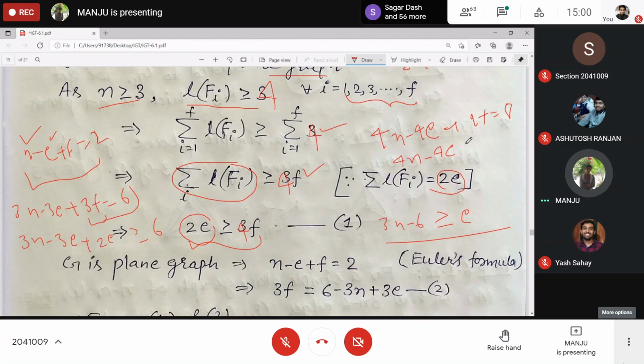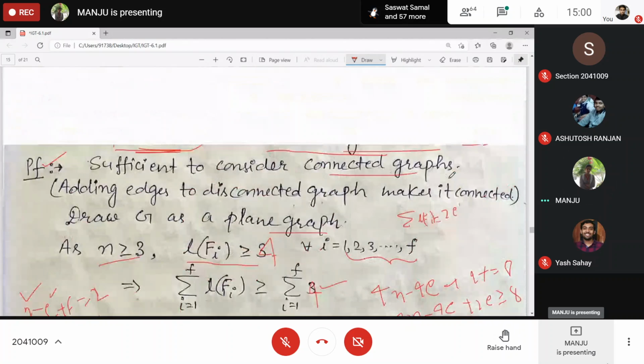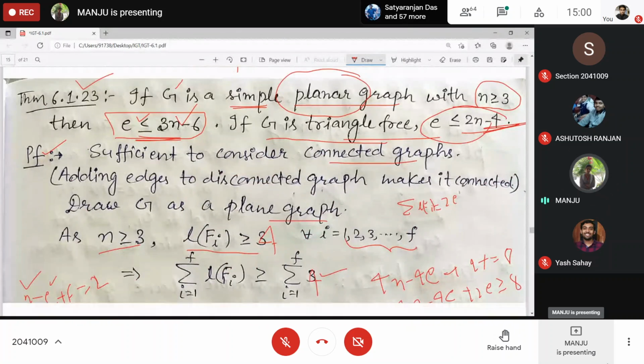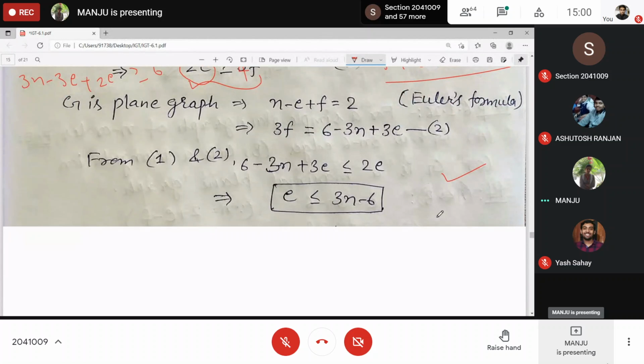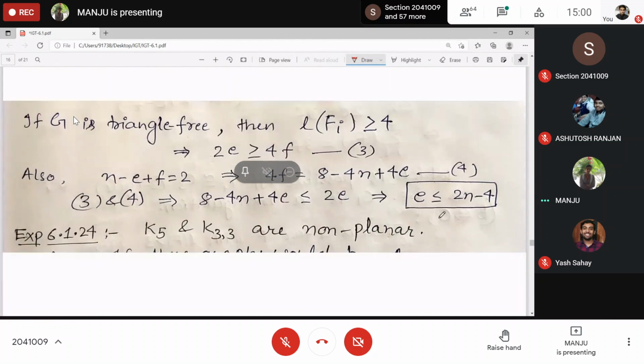So plus 2e is greater than or equal to 8. So what do you get from here? Minus 2e, and this is 4n minus 8 is greater than or equal to 2e. And this will be 2n minus 4 greater than or equal to e. Cancel 2 throughout. So we got this one. Clear?